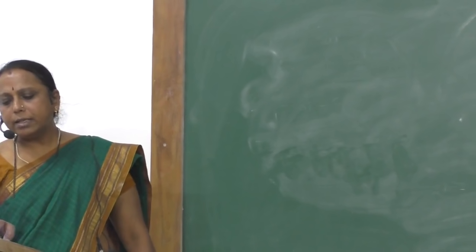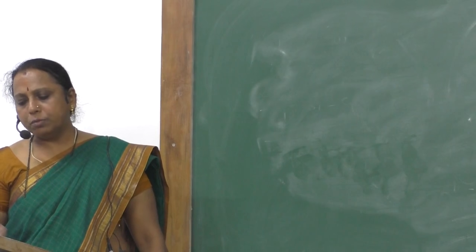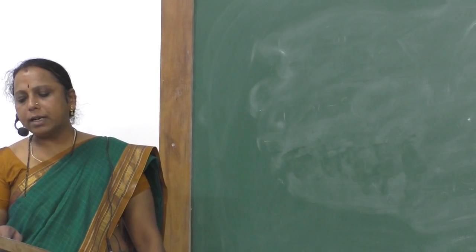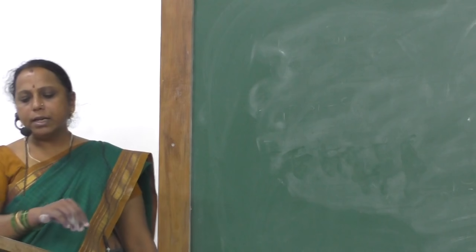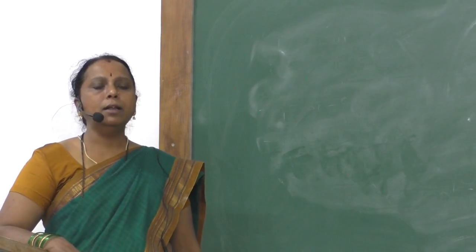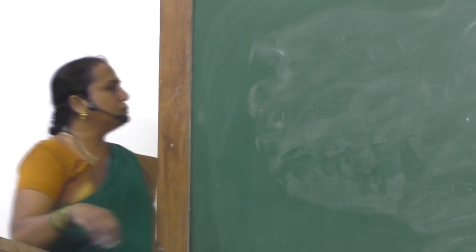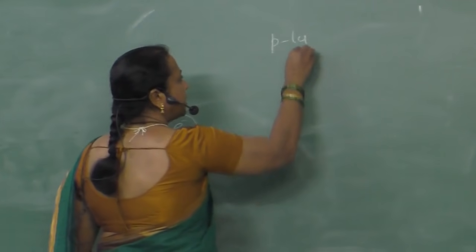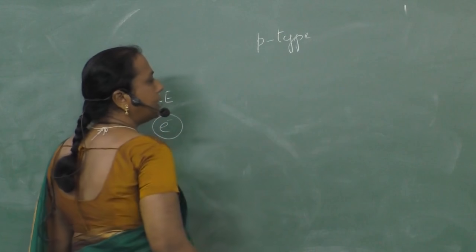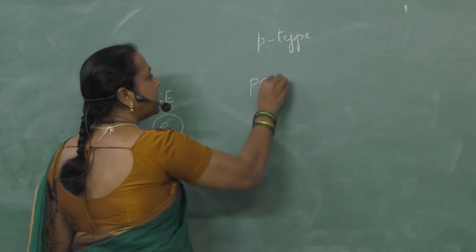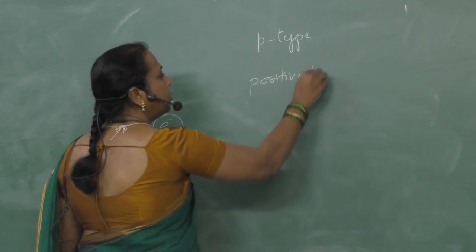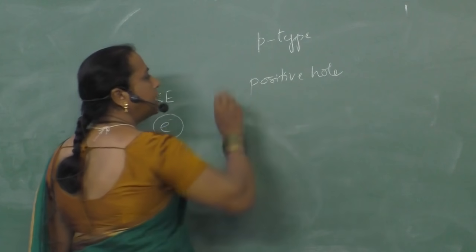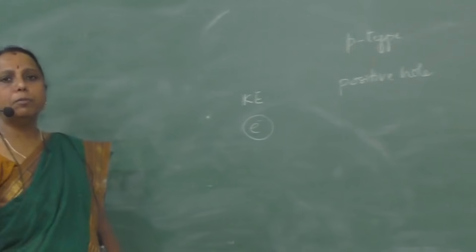One more is there in the same question, sub-question number 2. Why does electrical conductivity of semiconductors increase on doping with suitable impurity? We just now discussed p-type semiconductors. In p-type semiconductors, positive holes are created due to the addition of trivalent impurity.